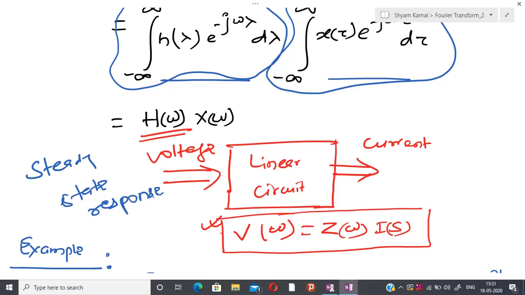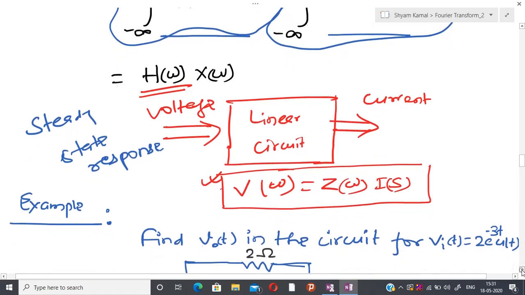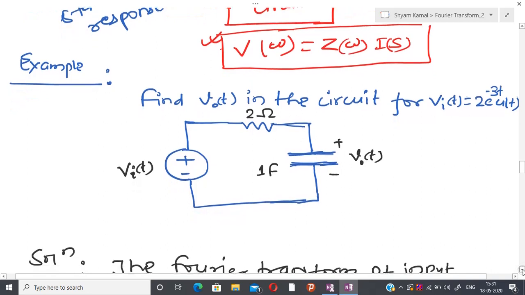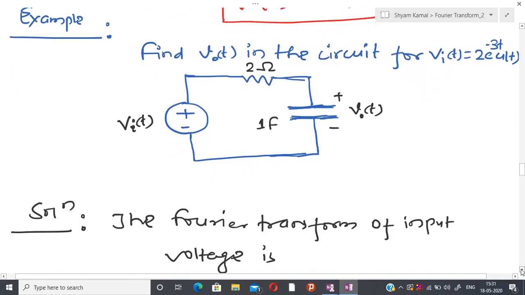Now let us come to an example based on this, because now at least we are able to understand the main motivation of this part of the lecture: to generalize the response of a circuit whenever I have a non-periodic signal as input.